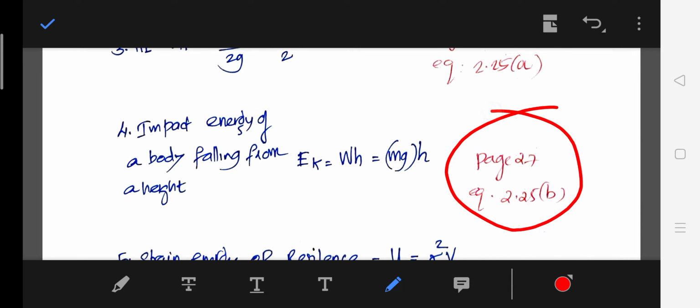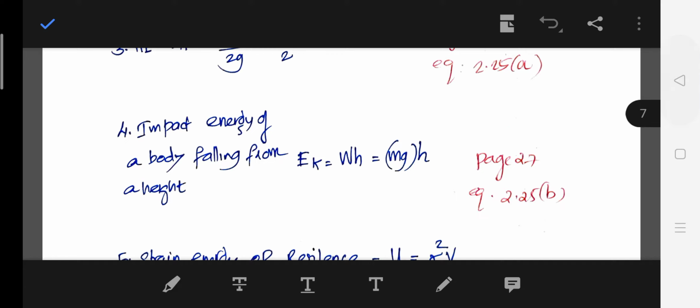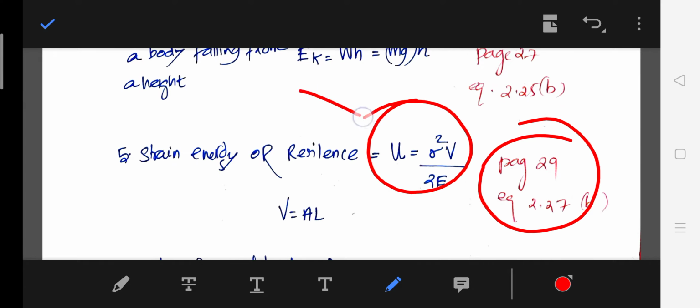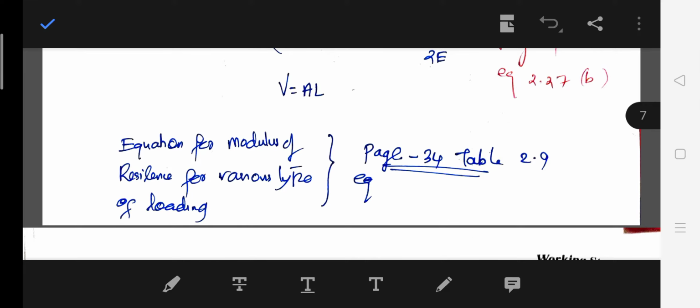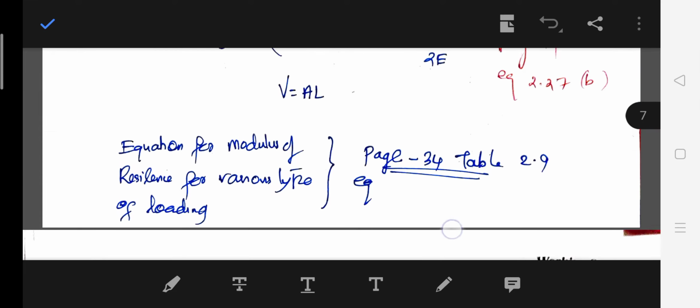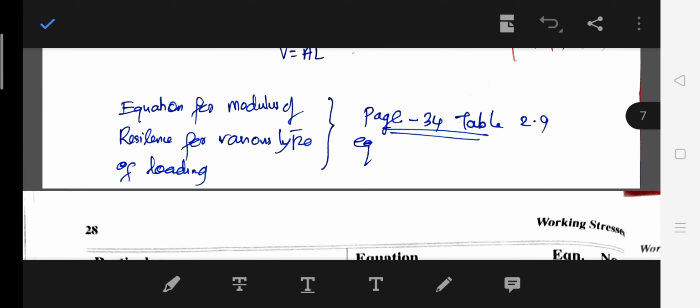All these equations we need in the problems. Those people who are not having the data book will suffer. It is very difficult without the data book. That's why I told you to buy the data book.